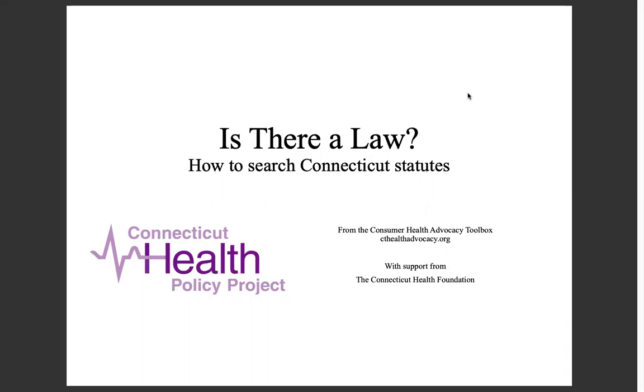Part of advocacy is finding out what policies already exist. Many policies are set in state law, also called state statute. The best way to learn if there's already a law addressing your issue is to call your state senator or representative. Check our toolbox to find your state legislators and their contact information. They have staff who can search statutes easily, or they may already know.